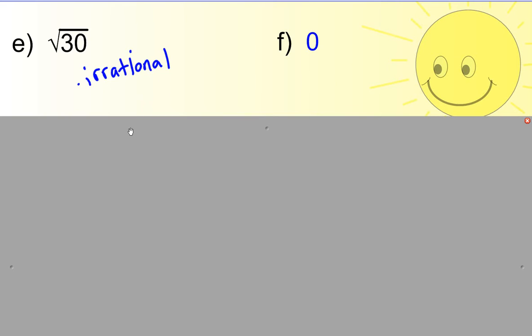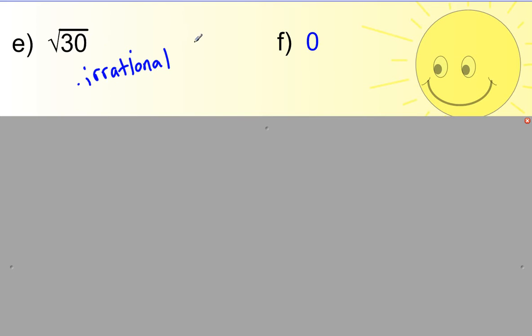It is a number that cannot be written as a fraction. Well, how can you tell? How do you know it doesn't stop or doesn't repeat? The trick here is with square roots. If it's the square root of something that ever comes out to a decimal, it will never work.